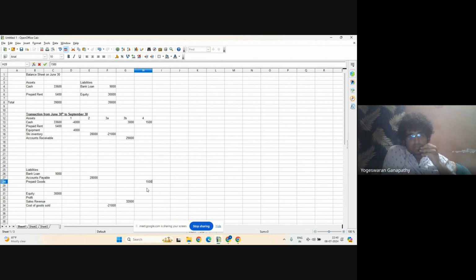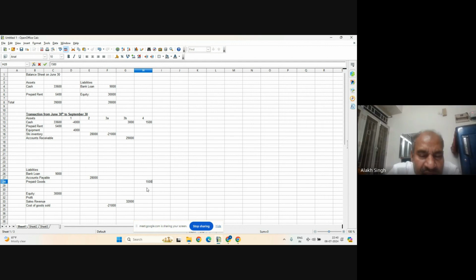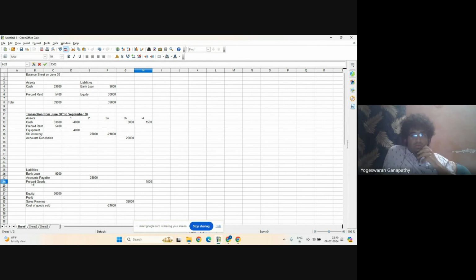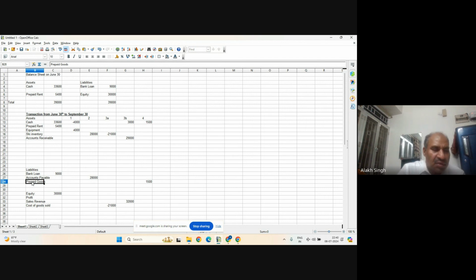Sir, but since you're preparing this on September 30th, there is no guarantee that they would deliver it by October. Yes, but the liability is there today, because it received 1,500 in cash, and that's why I wrote prepaid goods, and it is part of accounts payable. Prepaid goods, it has to be delivered. Okay. You can write it that way, that's why I wrote prepaid. If you don't want to write prepaid, you can write goods deliverable as well, and that has 1,500. So this is a liability, because the liability has increased.